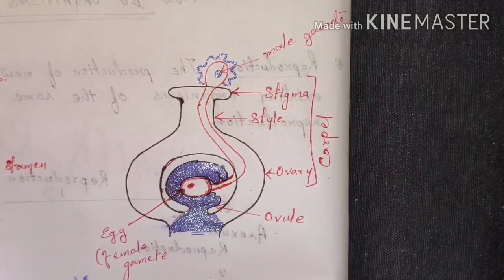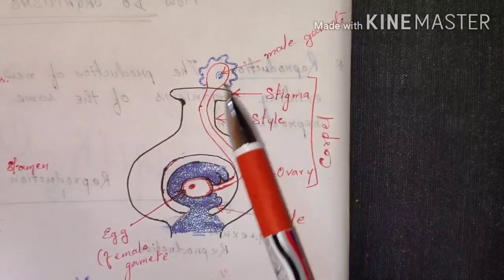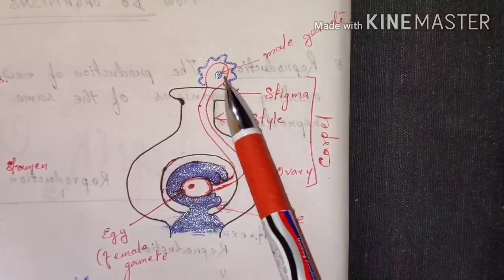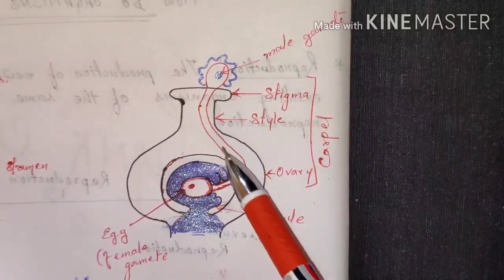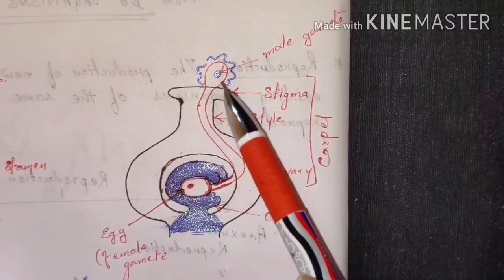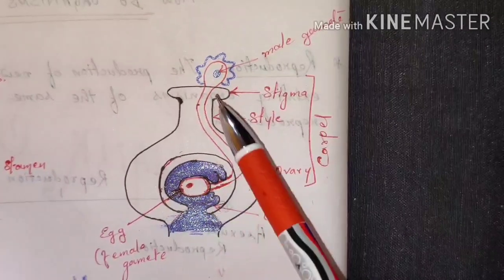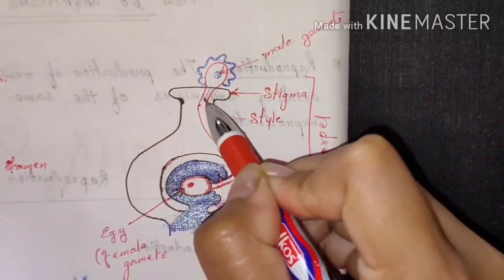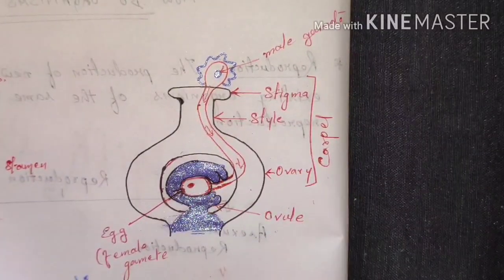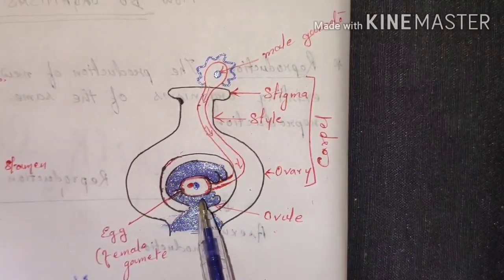After the pollination, the next step is fertilization. Fertilization happens when the pollen grain falls on the stigma of the carpel. The pollen grain bursts open as soon as it falls on the stigma, and a pollen tube is developed which moves downward towards the egg of the carpel. And then through this pollen tube, the male gamete of the pollen grain also moves towards the egg to fertilize it. When it fuses with the female gamete, that is the egg, it forms the zygote.